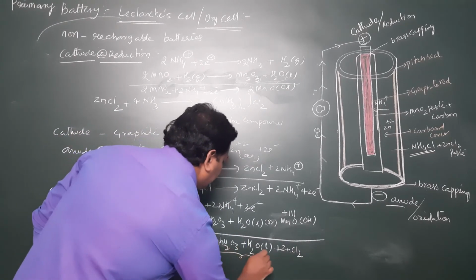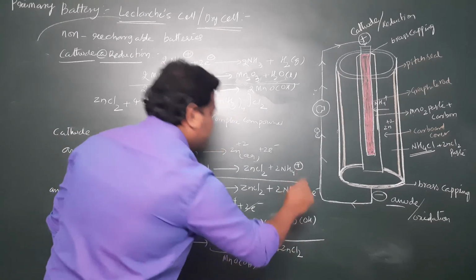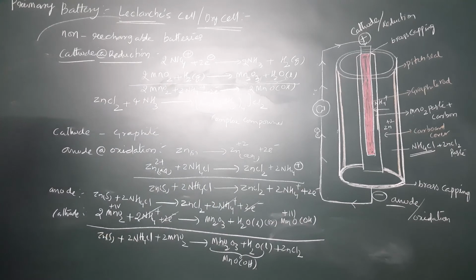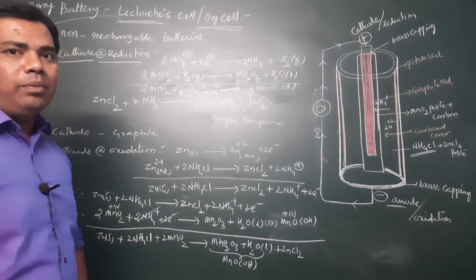In place of that we will write MnOOH plus ZnCl2. So this is the overall cell reaction that takes place in the primary battery.